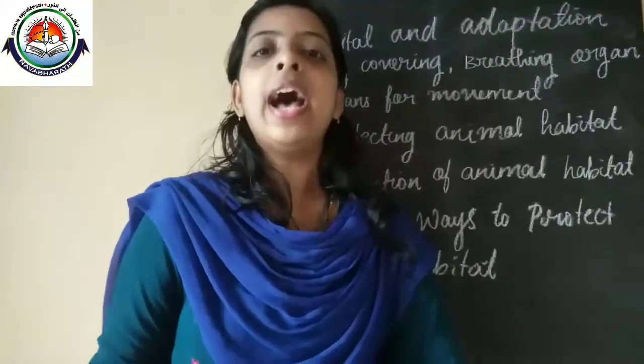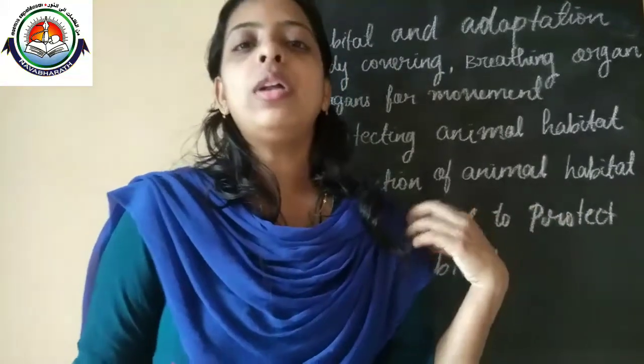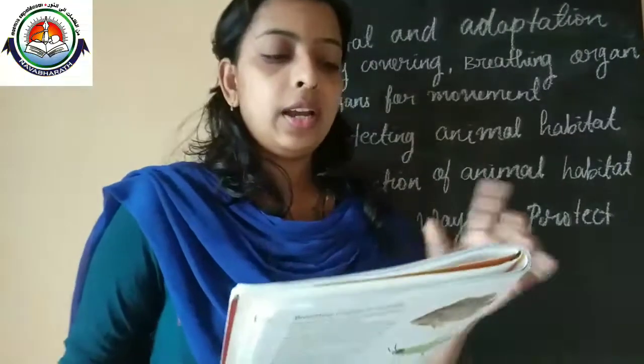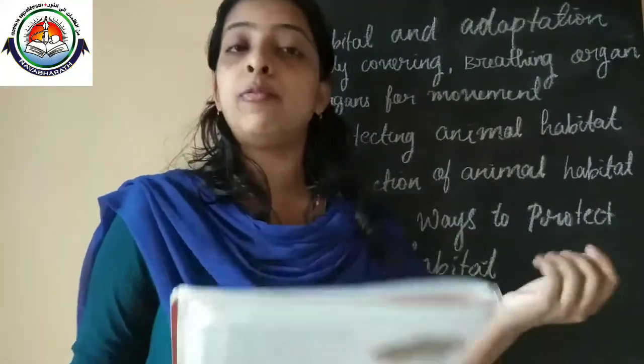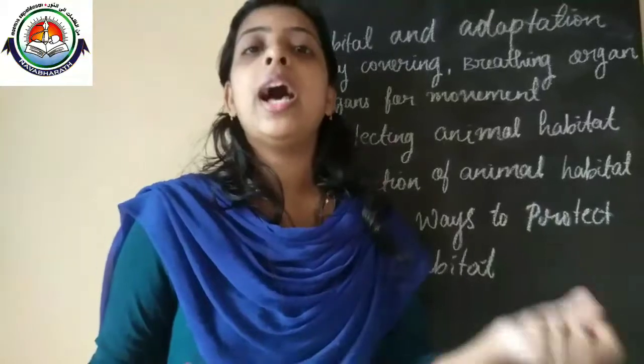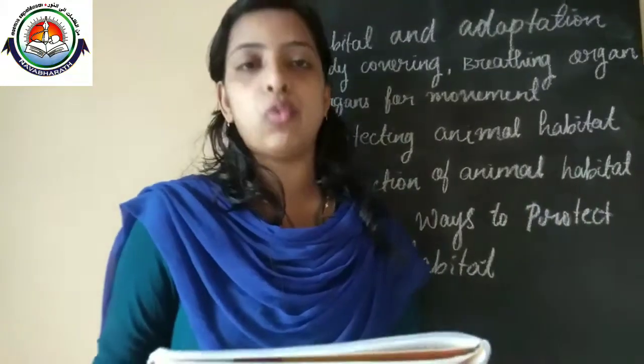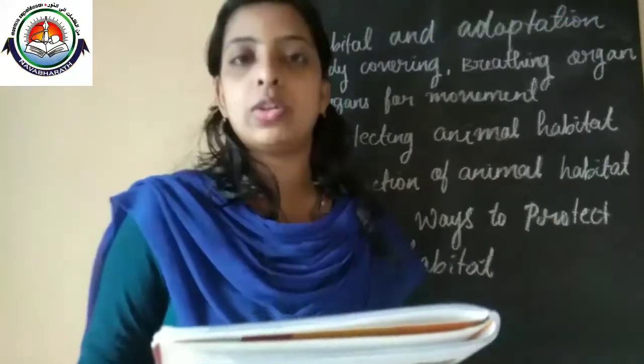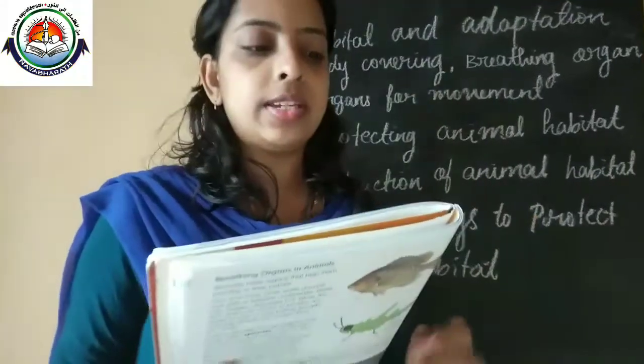In the case of human beings, we have hind limbs for walking. Our legs are hind limbs and our arms are forelimbs. Birds have wings, and these wings are modified forelimbs.